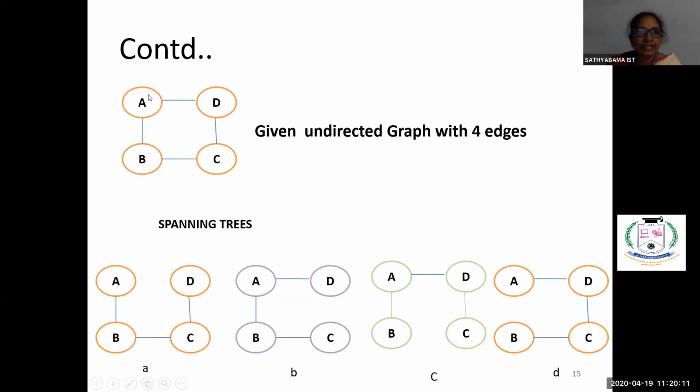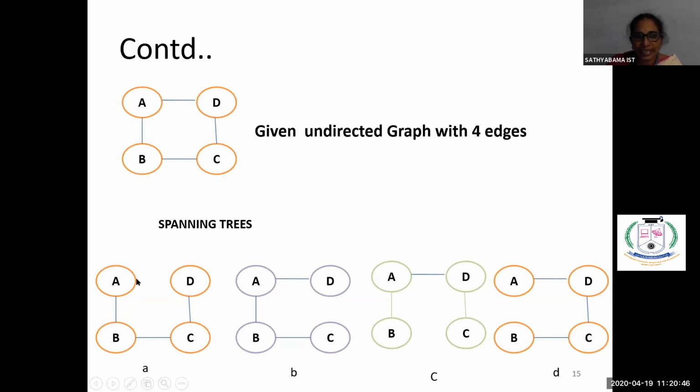See here, this is an example of an undirected graph. There is no direction, and we are having 4 vertices. So what is a spanning tree? The spanning tree should connect all the vertices, and since you are having 4 vertices here, the final spanning tree should contain 4 minus 1, that is 3 edges, right? So see here, what are the various ways in which you can represent the spanning tree? A, B, C, D are the vertices in figure A, and we are connecting all the vertices A, B, C, D.